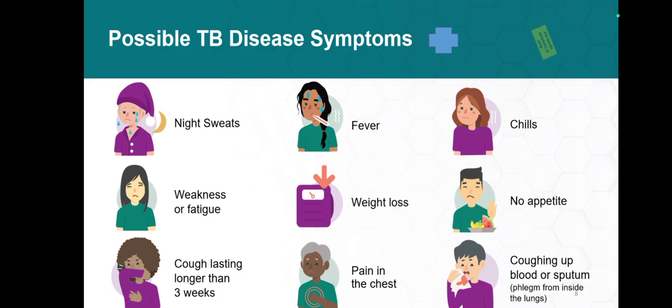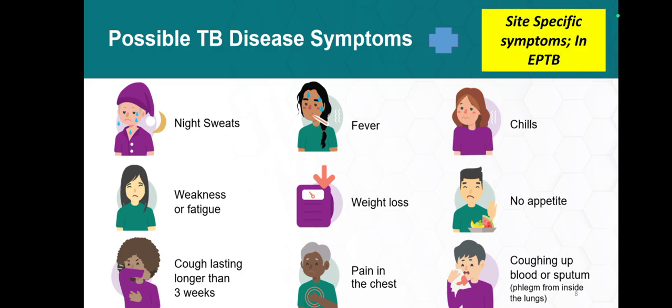These are the common TB disease symptoms. Plus, there are also site-specific symptoms, especially in the case of extrapulmonary tuberculosis. For example, if somebody has CNS tuberculosis, they will have headache, seizures, or may present with weakness or cranial paralysis. If somebody has lymph node tuberculosis, they will have lymph node swelling at a particular site. So common TB symptoms plus site-specific symptoms will be there in extrapulmonary TB cases.